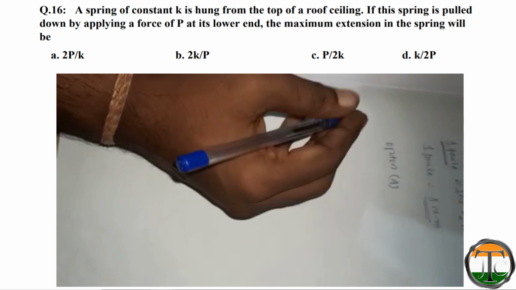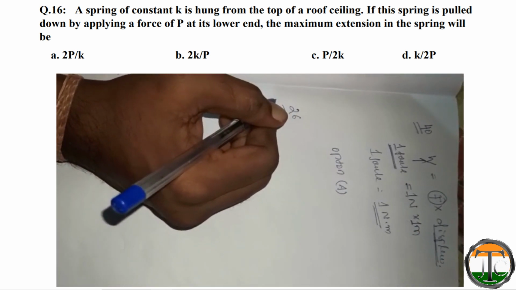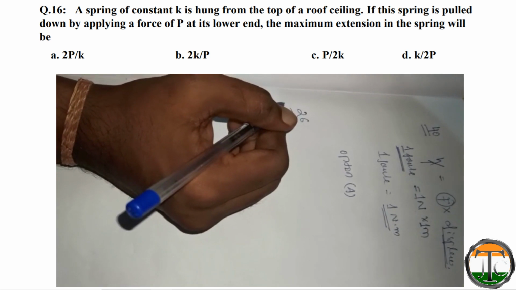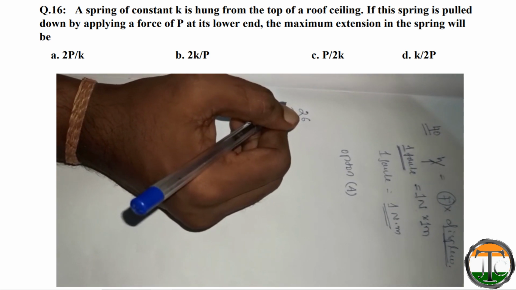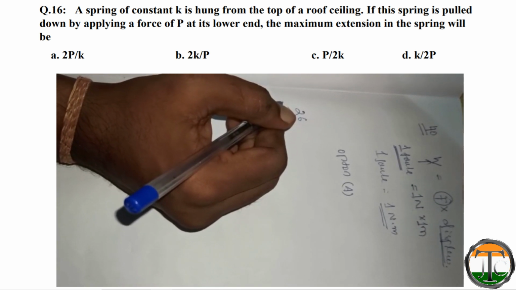Now we will solve question number 26. The question is, a spring of constant K hung from the top of a roof ceiling. If the spring is pulled down by applying a force P at its lower end, the maximum extension in the spring will be.